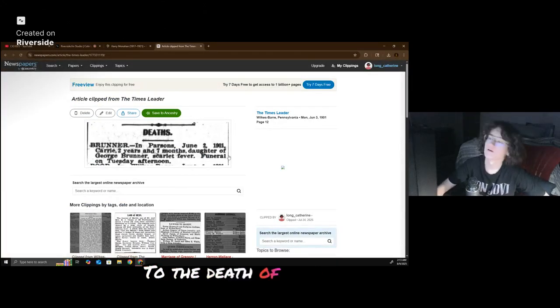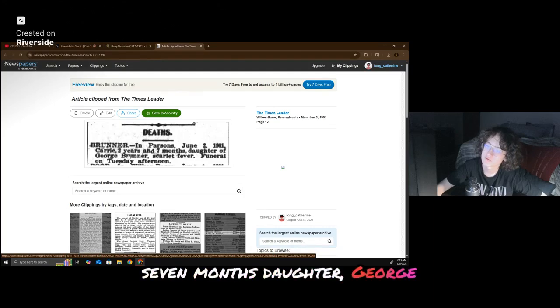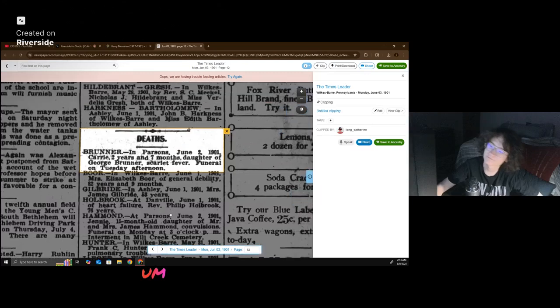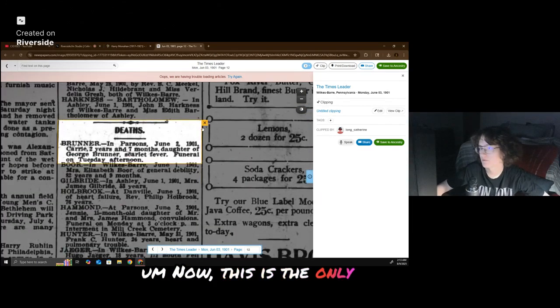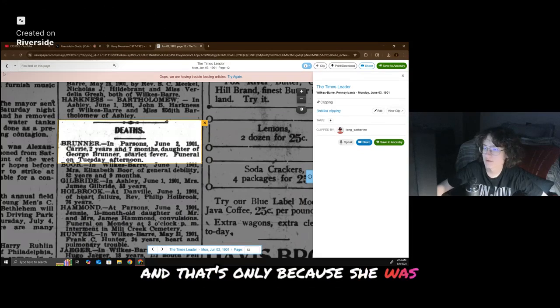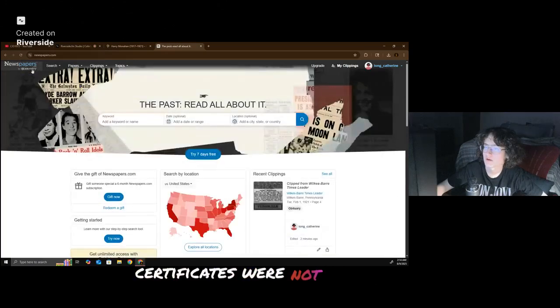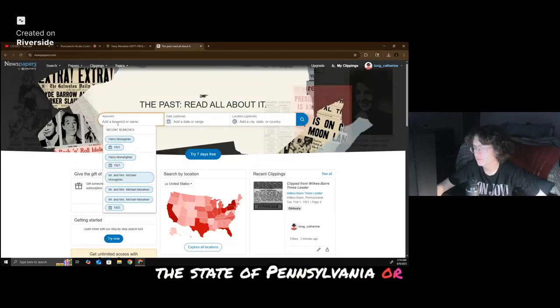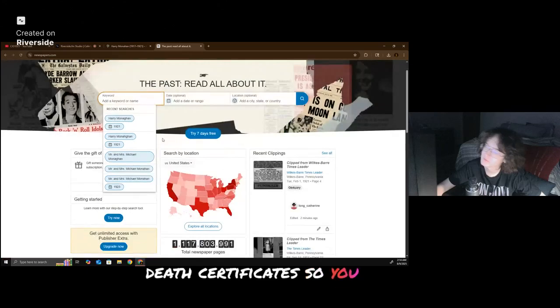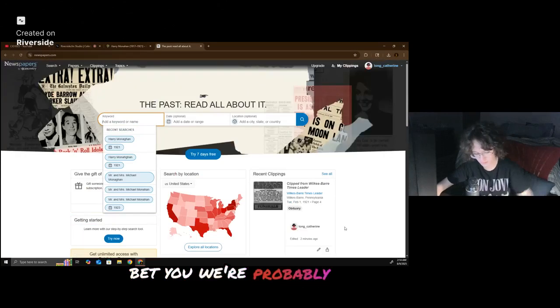Death of Carrie, 2 years 7 months, daughter of George Brunner, scarlet fever. Now, this is the only record of death for her, and that's only because she was born in a time where birth certificates were not required in the state of Pennsylvania, or death certificates, so that'll be a little hard to find. So we're only going to look here.